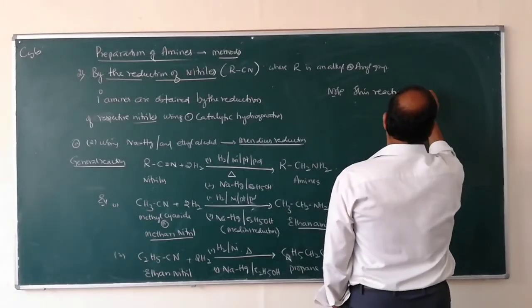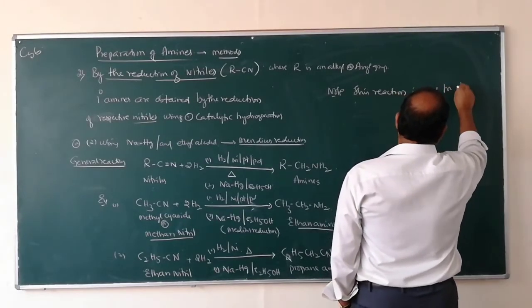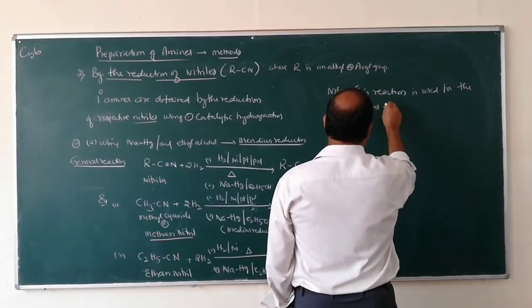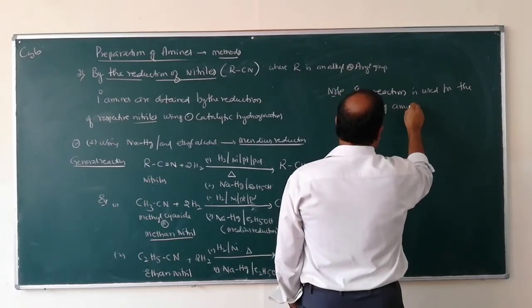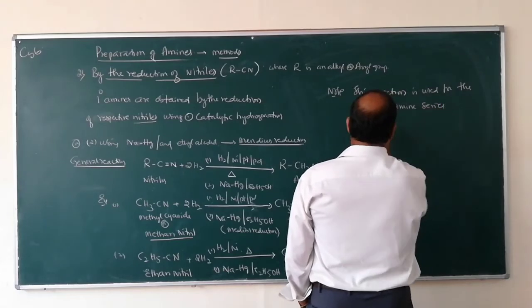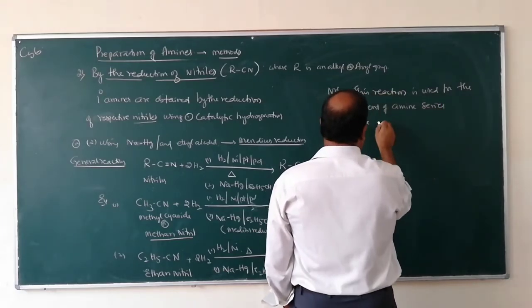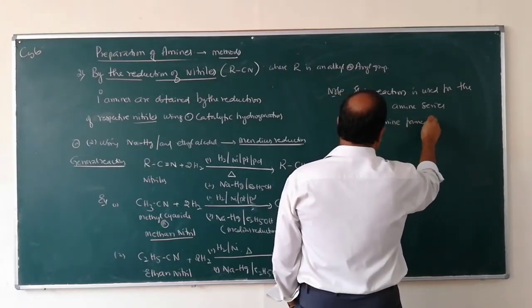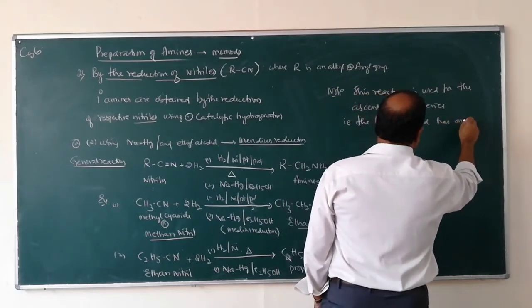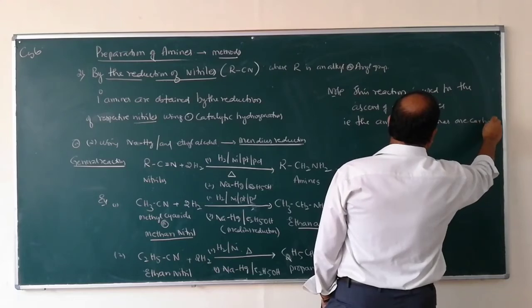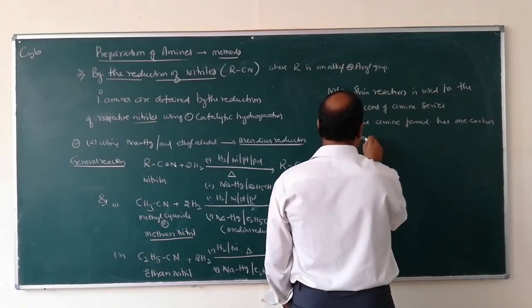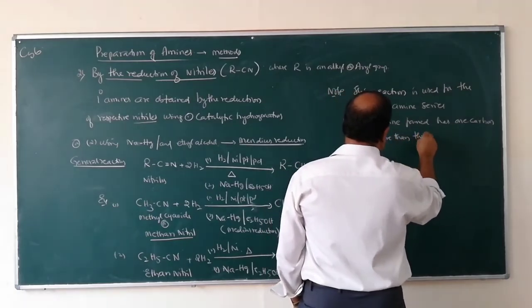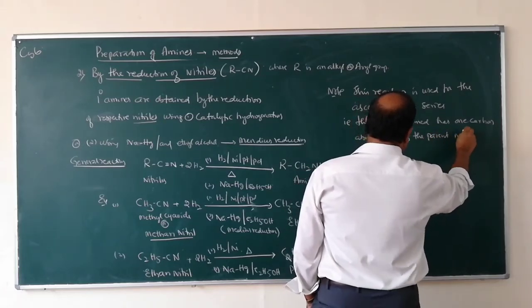This reaction is used for the ascent of amine series, that is, the amine formed has one carbon atom more than the parent nitrile.